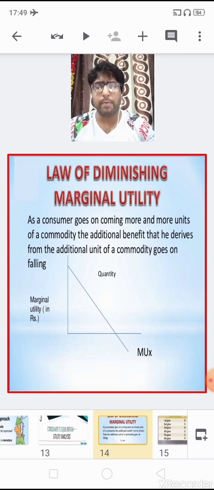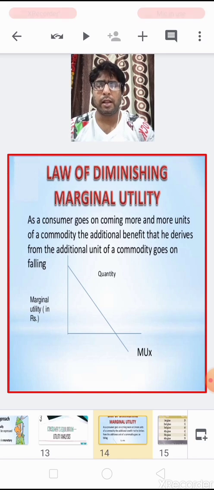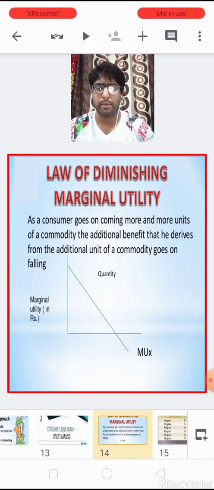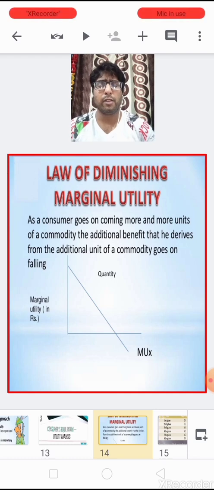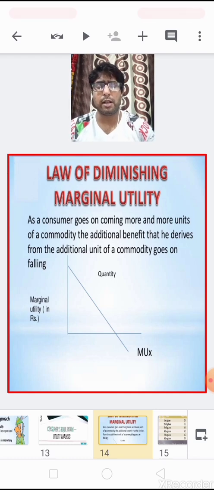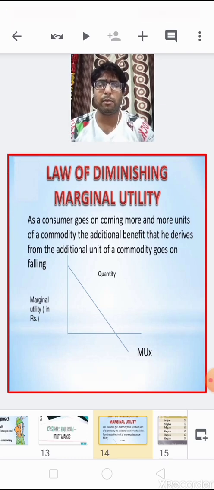A stage comes when marginal utility becomes zero, and at this point total utility becomes maximum. So it is the point of saturation, where the total utility is maximum and marginal utility is zero. It means this is the place where the consumer will be fully satisfied from the consumption of the commodity.